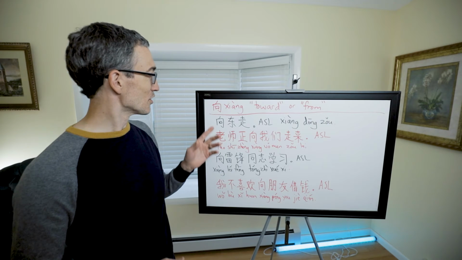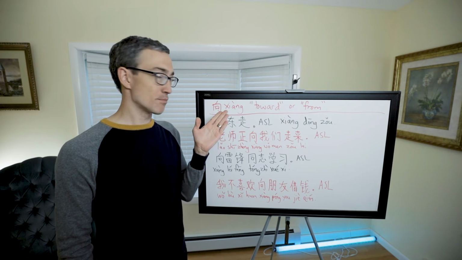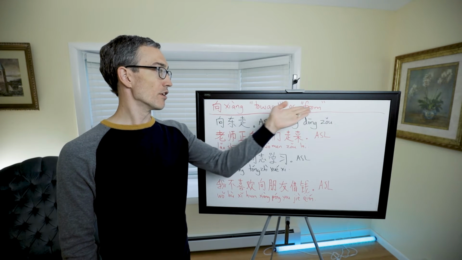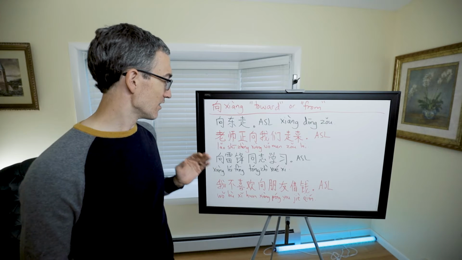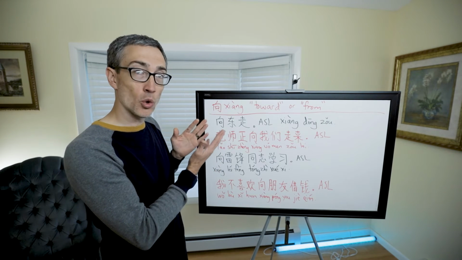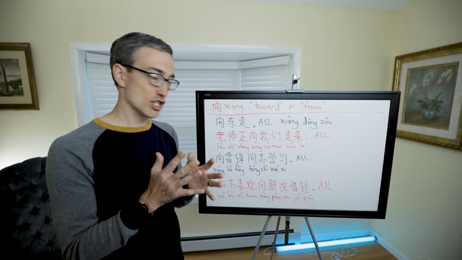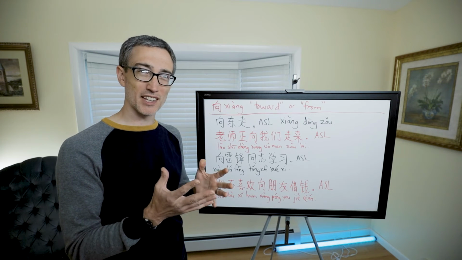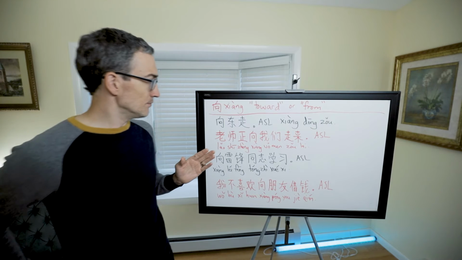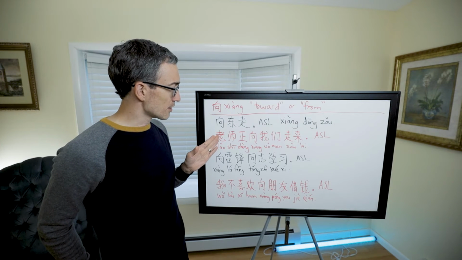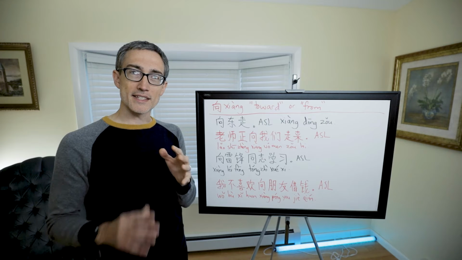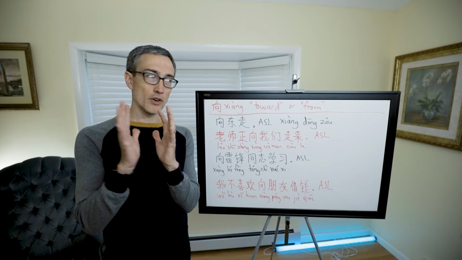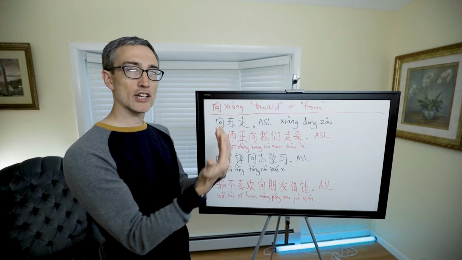In this segment, we're going to learn about the preposition xiàng, which means toward or from. The first two are examples of it meaning toward, as in direction. And then the last two, it means something like from. The first one is a little bit more literal. So xiàng by itself has to do with facing, and it has to do with direction. Like where are you facing? What direction are you facing?